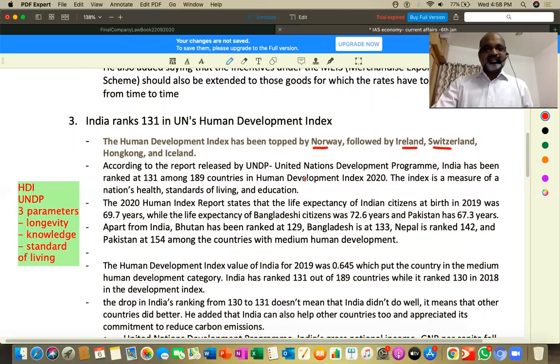All right, look at this. According to this report, India has been ranked 131 among. So this point is also very important.